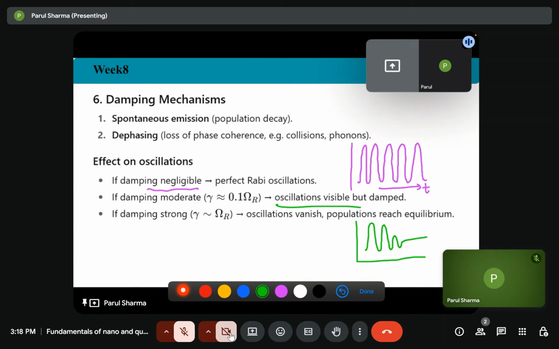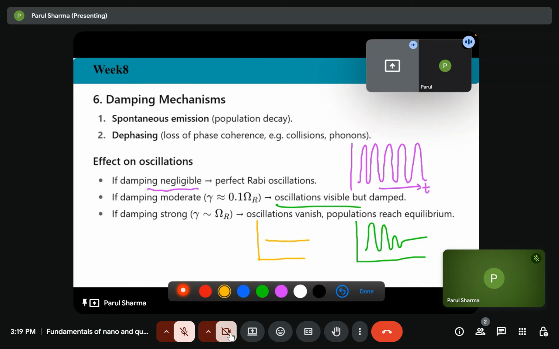And the third case, if the damping is very strong, that is gamma is equivalent to omega r, the oscillations will vanish, and the population will reach the equilibrium, and you will not be able to see any oscillations. It is just a straight line, no oscillation, no Rabi oscillations.